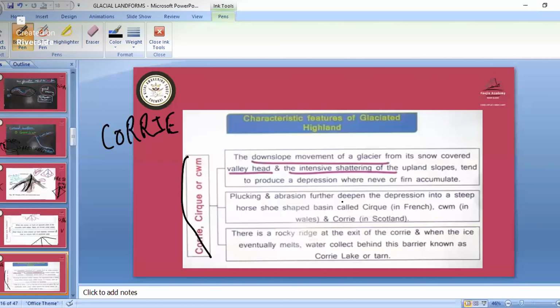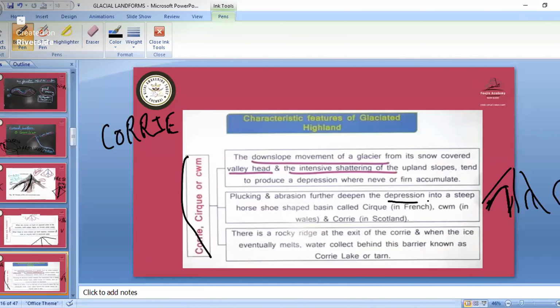Here plucking and abrasion are happening. When plucking happens, a depression takes place, like a U-shape. When this depression forms into a steep horseshoe shape, that is known as the cirque.